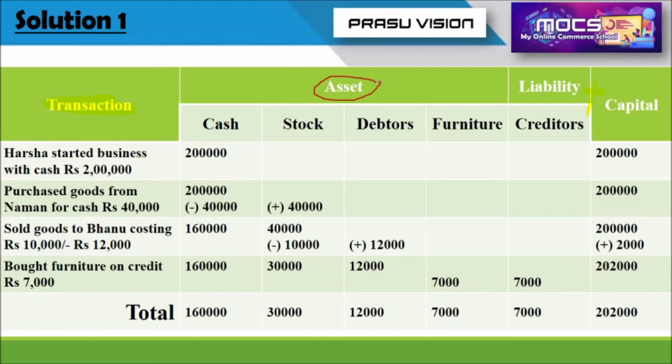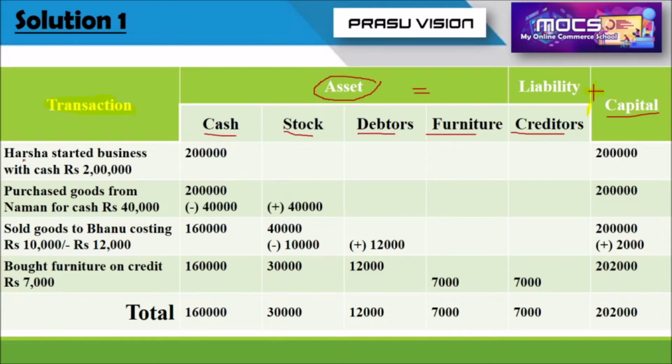When we categorize each transaction into different accounts, there comes the cash account, stock account, debtors account, furniture account, also creditors account, capital account. So remember, asset is equal to liability plus capital.